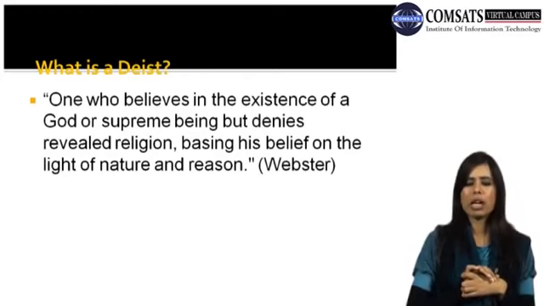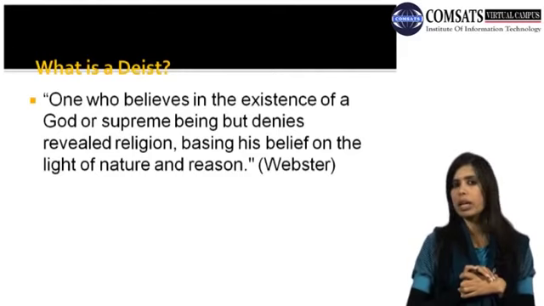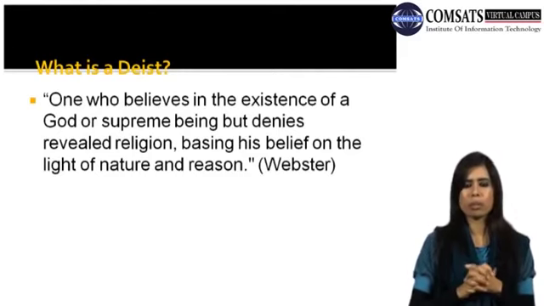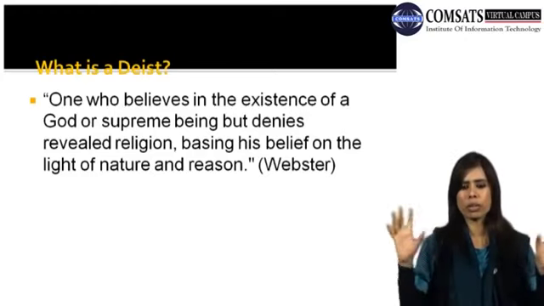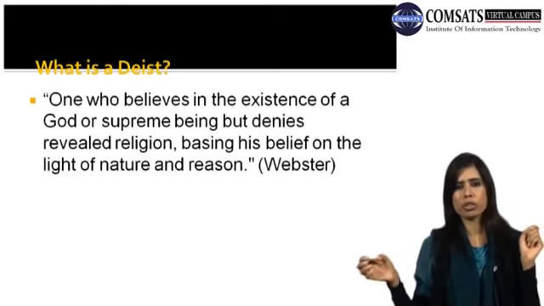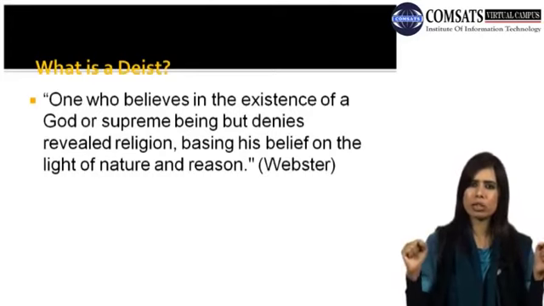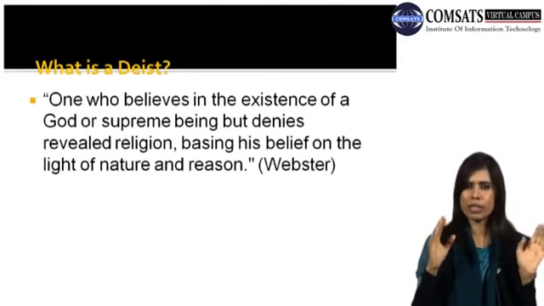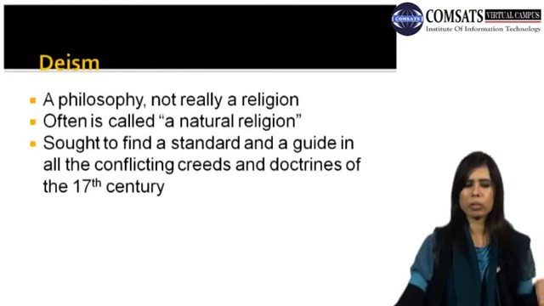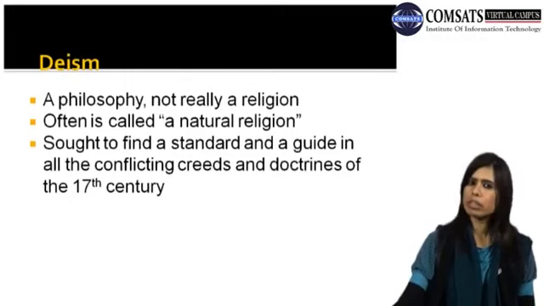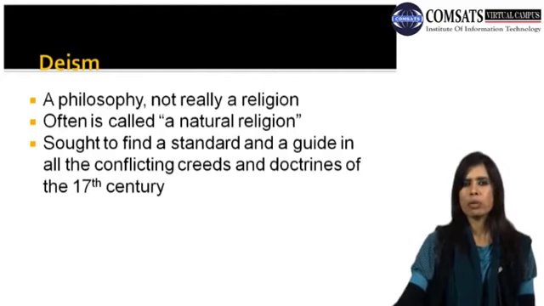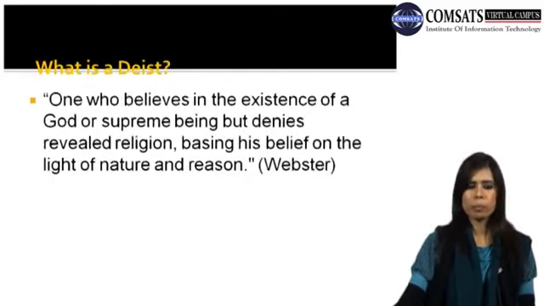This is a person basically who believes in the existence of God, that there is a God who is controlling the whole universe, but basically he denies all religion, and he just focuses on nature and reason, okay. So this is the definition of deist or deism. Previously we were talking about deism, that this is not a religion, this is a philosophy, that there is a God who is working behind all the forces, but the deists, they all deny religion, okay.